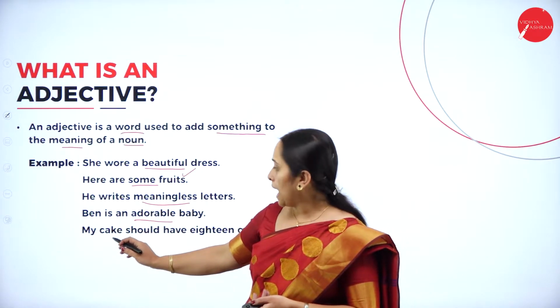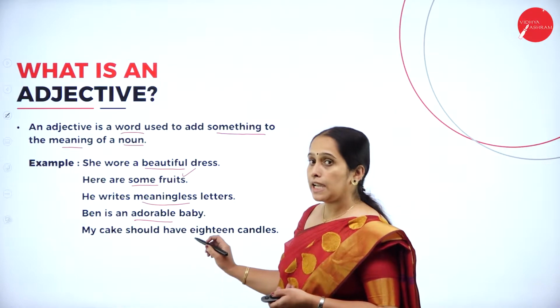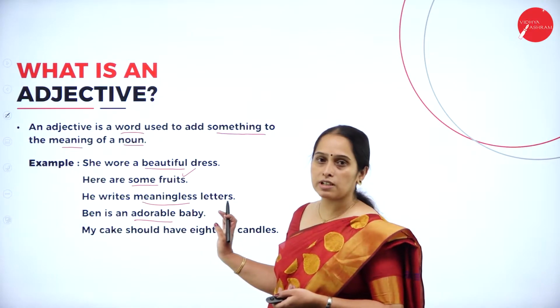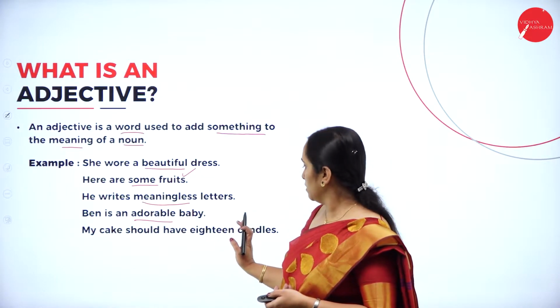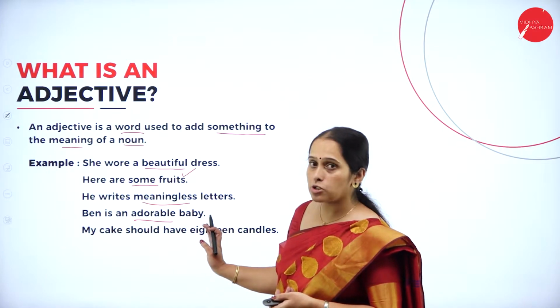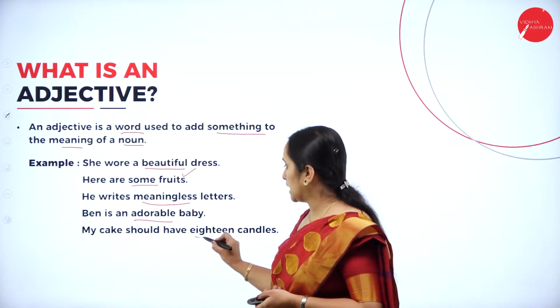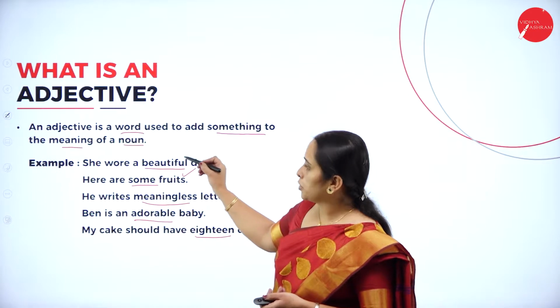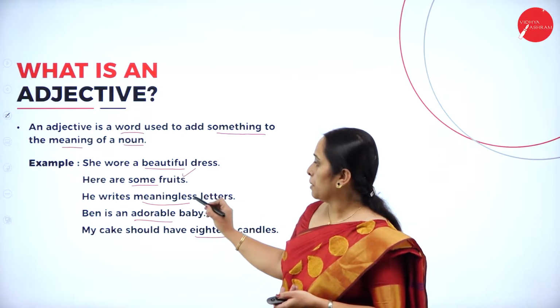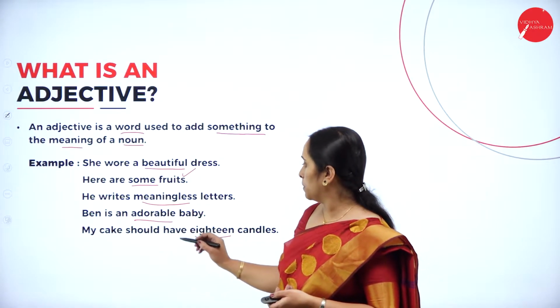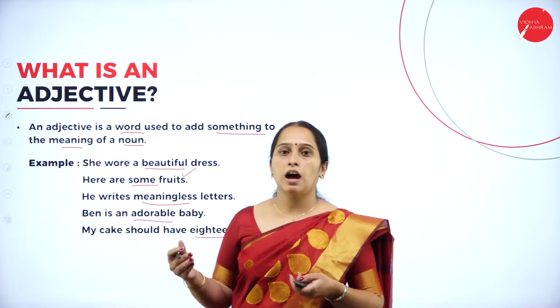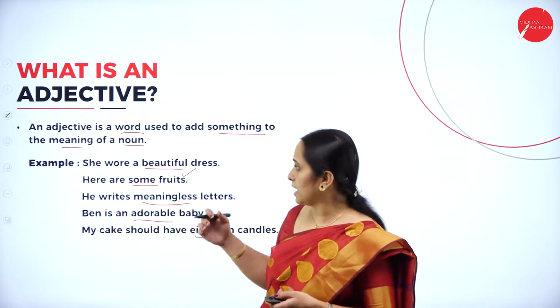Next, my cake should have 18 candles, where the noun is candles. How many candles should be there? 18 candles. So, here beautiful, some, meaningless, adorable, and 18 are the adjectives in the sentences.